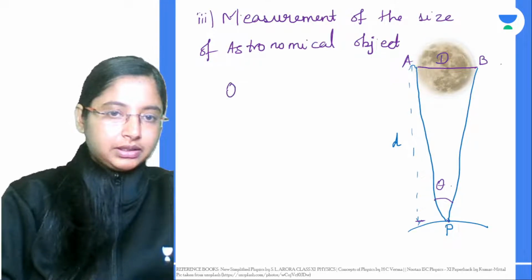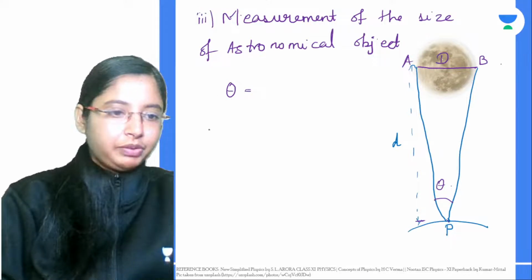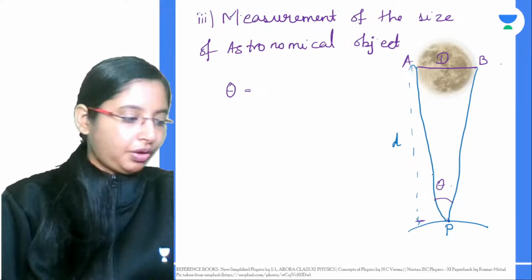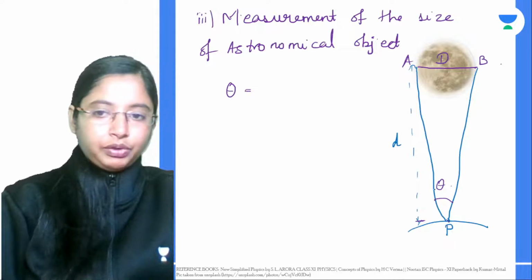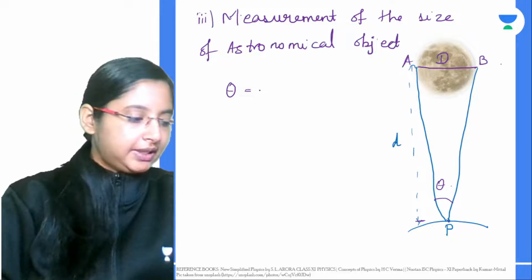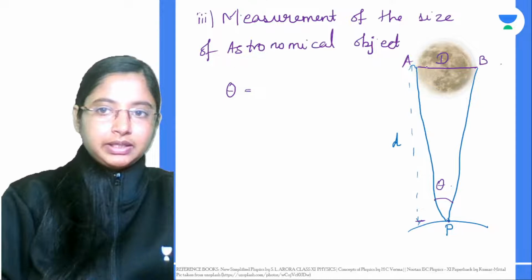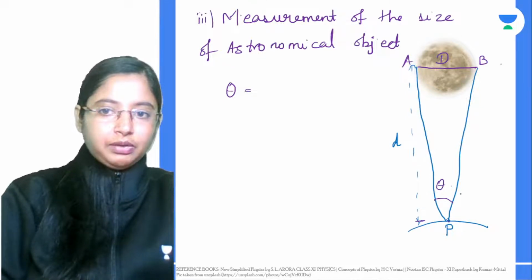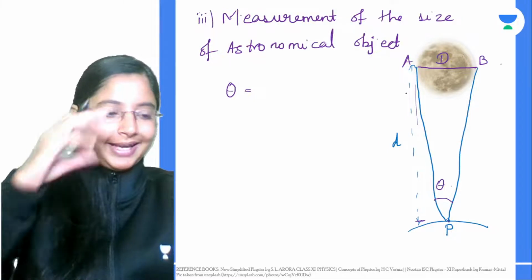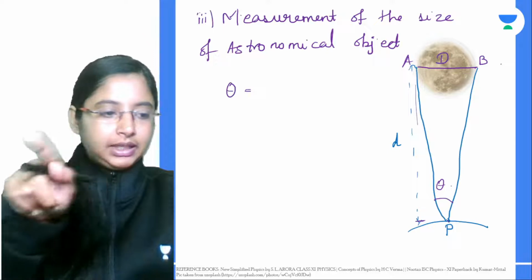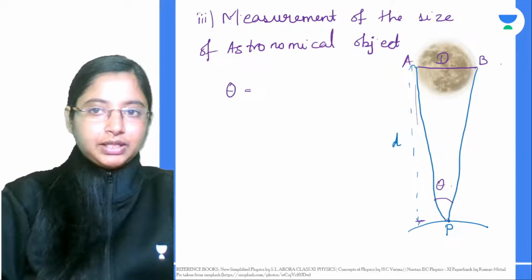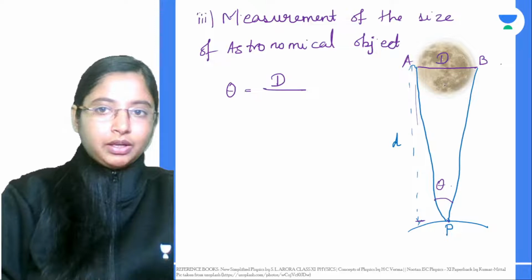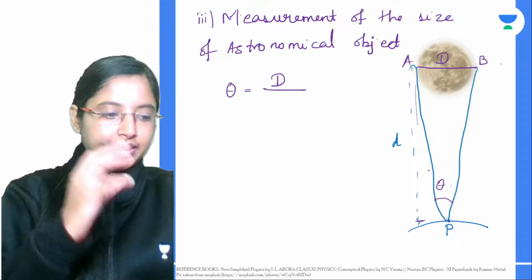The theta will be given. This theta that you're measuring will be in radians. Now you can make use of the plane angle. Theta will be the arc length divided by the radius of the circle. In this case, the arc length that we are considering is basically D, and this length over here, the radius from the center, is d.